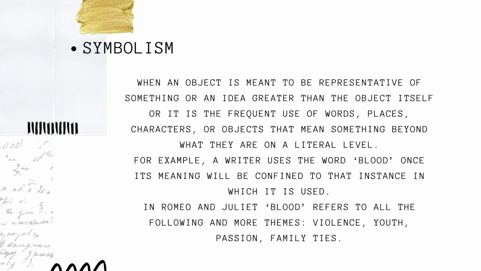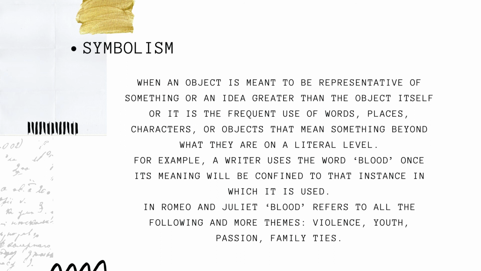This is when an object is meant to be representative of something. This could also be an idea greater than the object itself. Or symbolism can be the frequent use of words, places, characters, or objects that mean something beyond what they are on a literal level. For example, when a writer uses the word blood once, its meaning will be confined to that instance in which it is used.